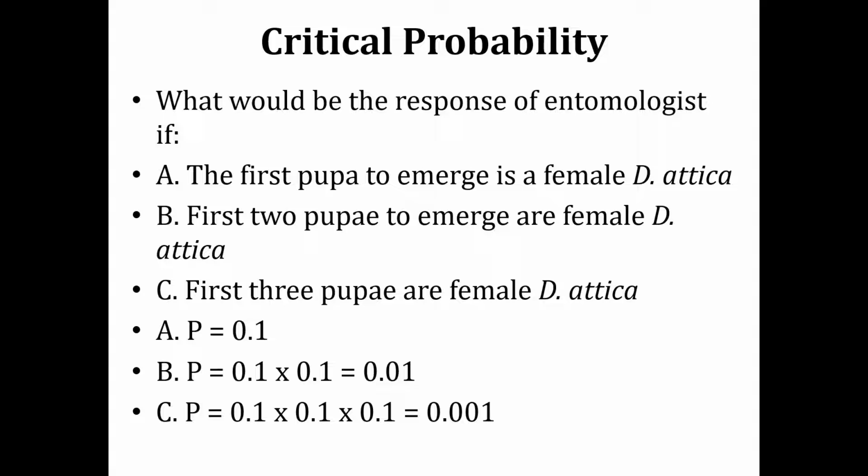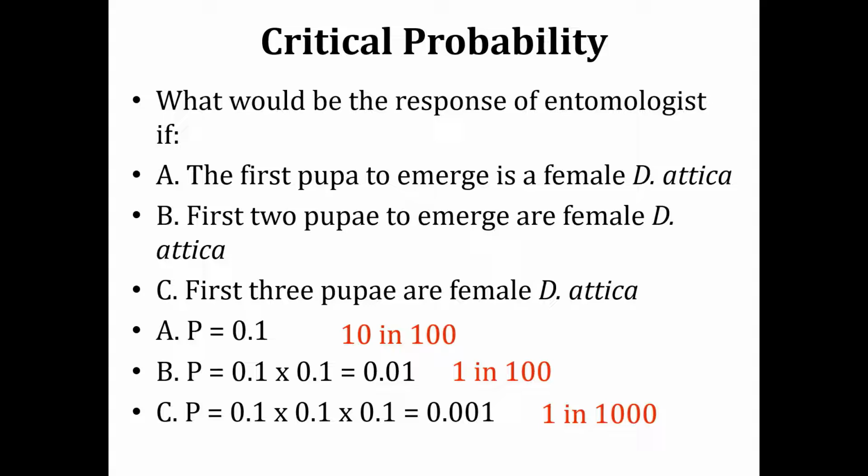So what is the response of the entomologist going to be for the first case? It is going to be quite normal, because the chances for this to occur are 10 in 100. So 0.1 means 10 in 100, and this is quite likely to occur. But the chances for the second case are 1 in 100, which means this is quite a rare thing. So the entomologist would be surprised that this was unlikely to occur, but it has occurred anyhow.